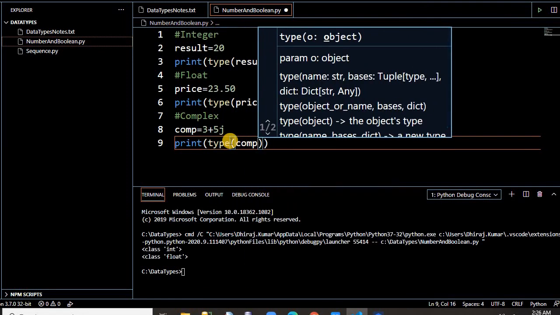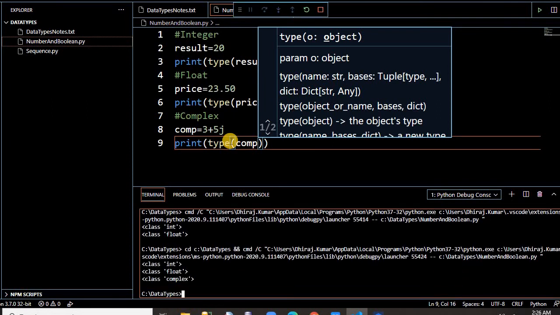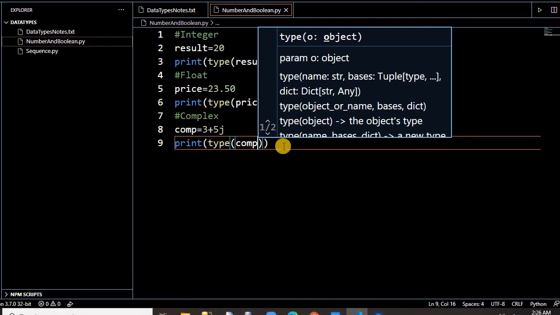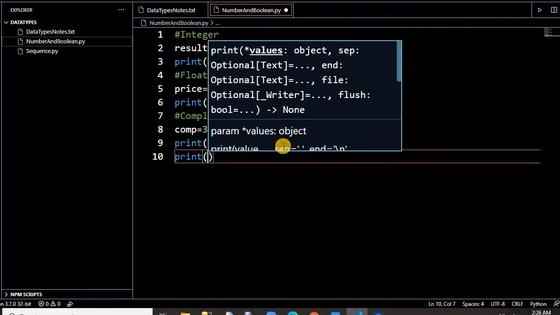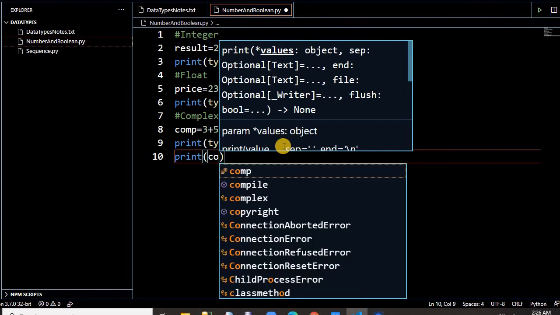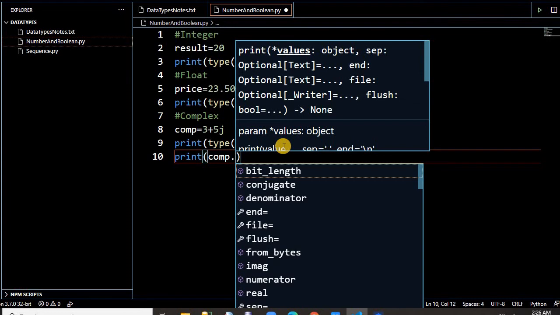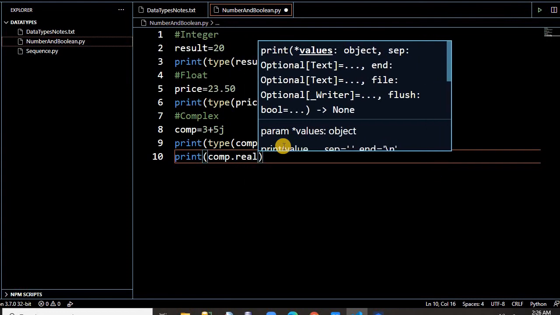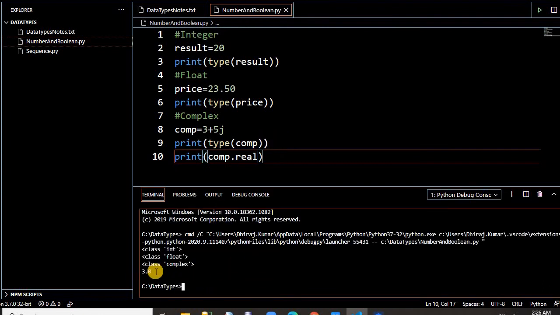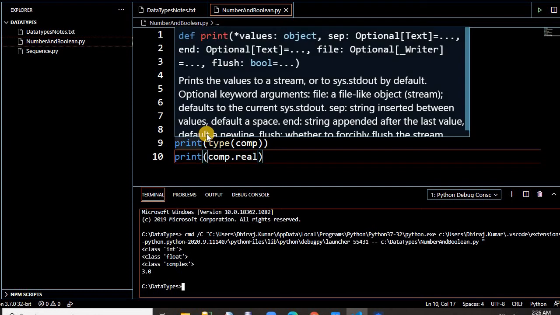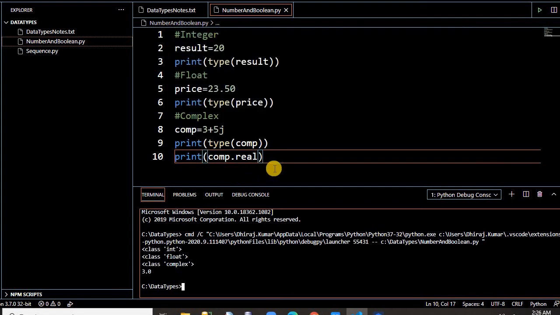You write something like this. If you run this, see it's saying complex. Okay, so let's check. For getting the real value, if you print something, let's say I only need the real value of this, I have to write the variable name plus .real. Real is the keyword for getting it. If you run this, it will show you the real value. And see here, it's giving 3.0. Why? Because the data type of this is float. So you are inserting this as an integer, but by default Python is taking this as a float.